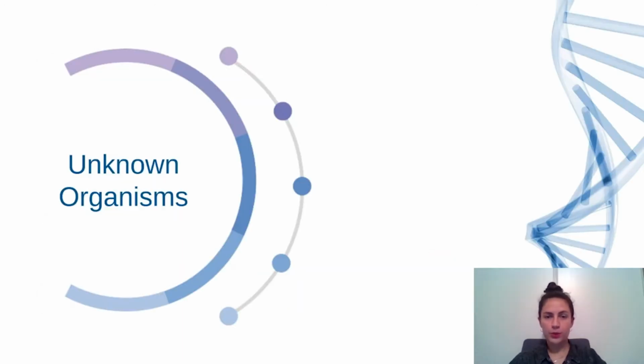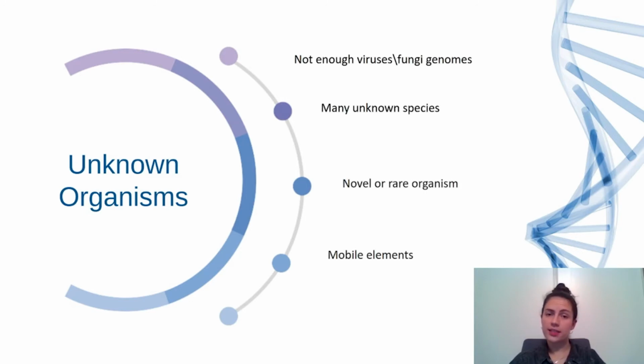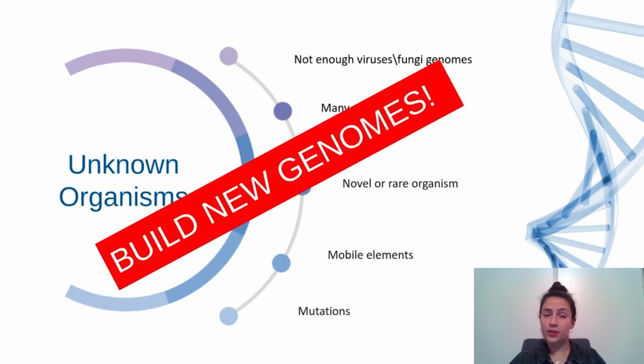Why couldn't we map those reads to anything? It happens when it's hard to grow the organism in lab conditions. In other cases, it happens when the organism is novel, rare, or even really small. Sometimes a known organism goes through a mutation process, and now it will be harder for us to recognize it. So what will we do? We need to build new genomes.